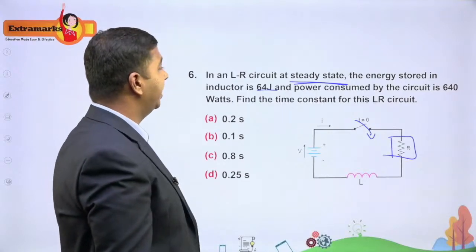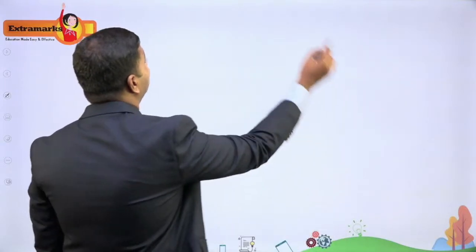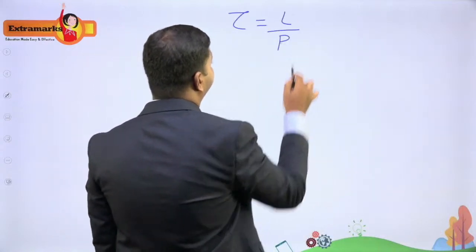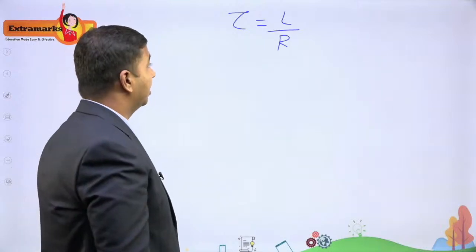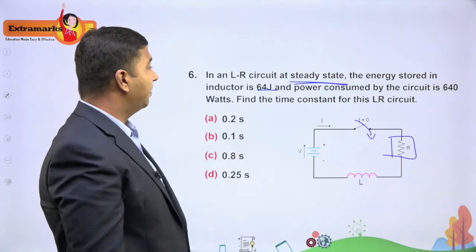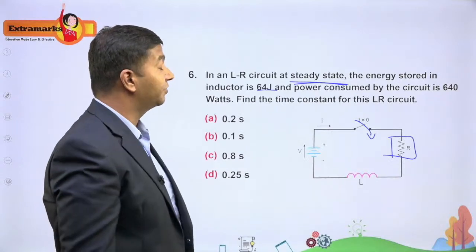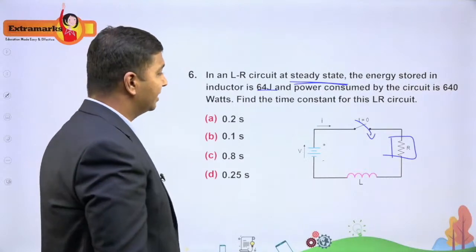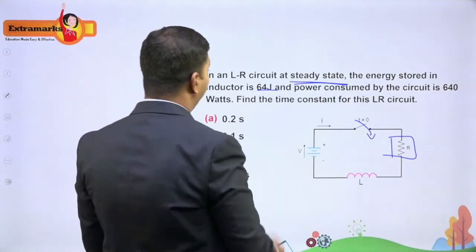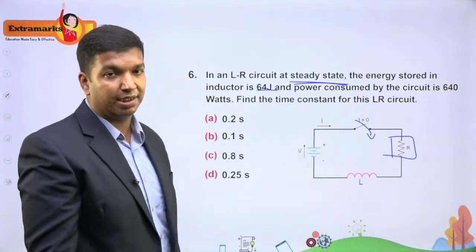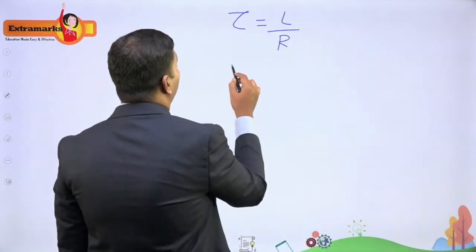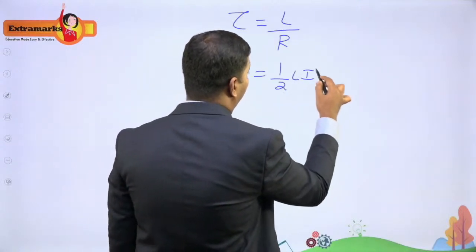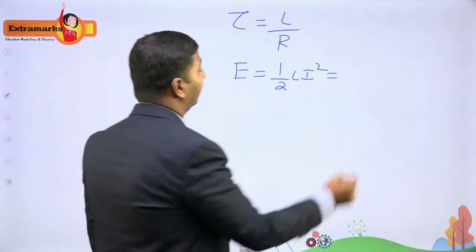Now they want you to find the time constant. The time constant for an RL circuit is given by L by R. Now we don't know L and we don't know R. So from this information, we need to get the values of L and R, that is inductance and resistance. The information they have given us is that the energy stored in the inductor is 64 joules. So the energy stored in the inductor is half L I square, which is actually 64.